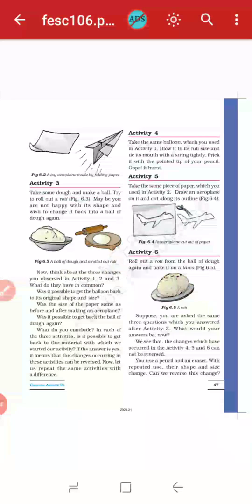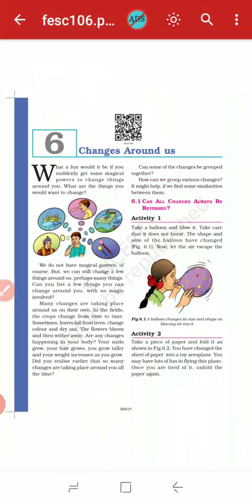Now take out your science textbook and open page number 46. So, dear children, as you know, we have already completed our lesson number 4, that is sorting materials into groups, and we have also completed our lesson number 5, that is separation of substances. I'll provide you the notes of sorting materials into groups. Today let's start our new lesson, that is changes around us.